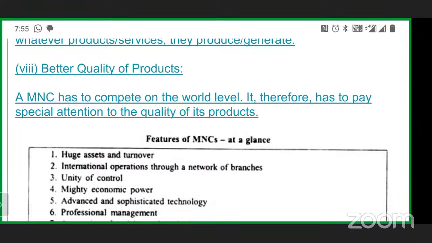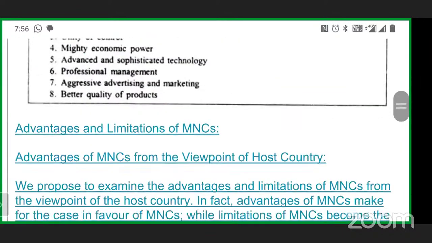The demand is very high, and that is supplied to the international market. That's why the better quality product is always made available by the MNCs to the world platform, not to the host country. So these are some of the features of the MNC.